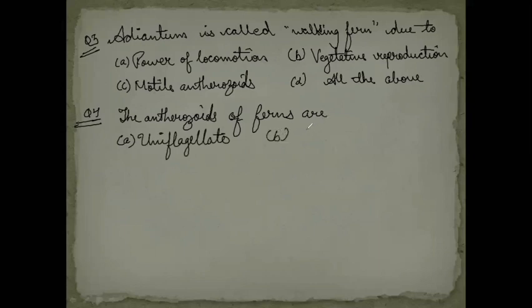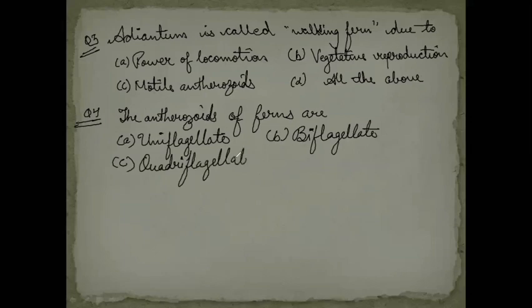Option B is biflagellate. Option C is quadriflagellate. Quadriflagellate means 4 flagella will be there. Quadri means 4. Now option D we have, that is multiflagellate. So basically, you know between whom you need to choose, biflagellate and multiflagellate. I'm giving you the hints, right? So I hope you mark the correct answer. And if you don't mark, no problem, you'll learn it now.